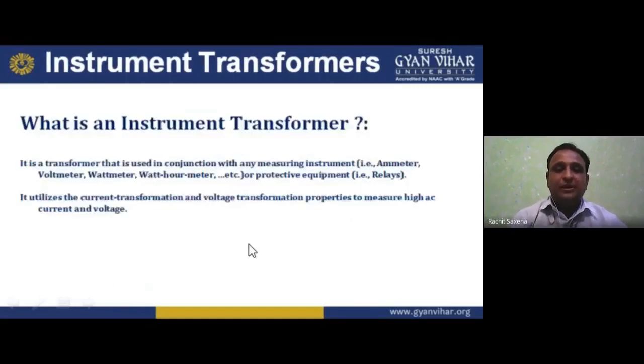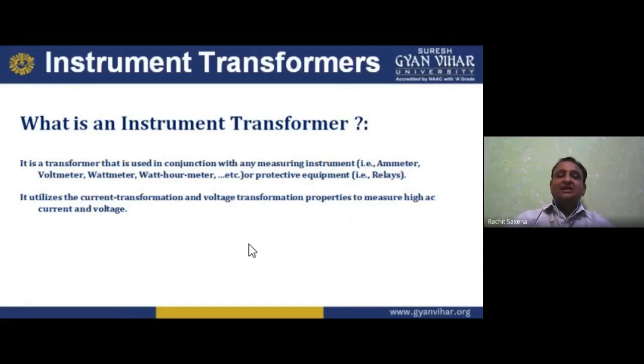Now, what is an instrument transformer? It is a transformer that is used in conjunction with any measuring instrument, that is ammeter, voltmeter, wattmeter, watt hour meter, etc., or protecting equipment, that is relay. It utilizes the current transformation and voltage transformation properties, or we can say the properties of the transformer, that is the transformation ratio, to measure high AC current and voltage.